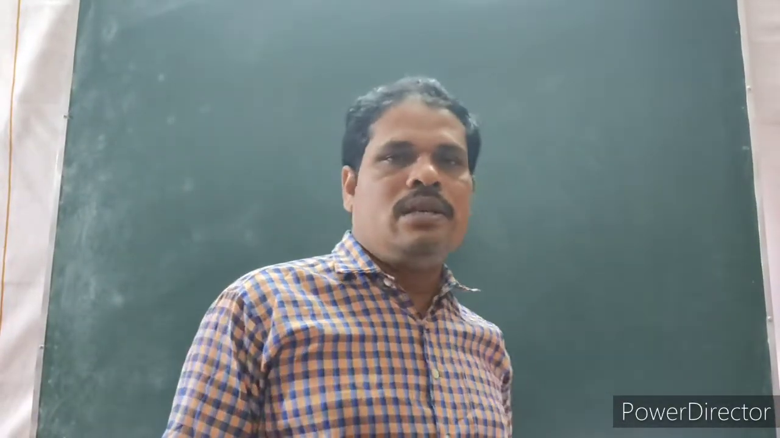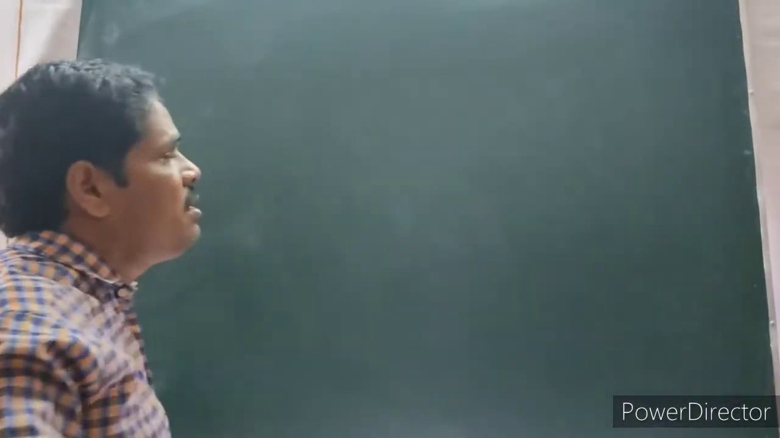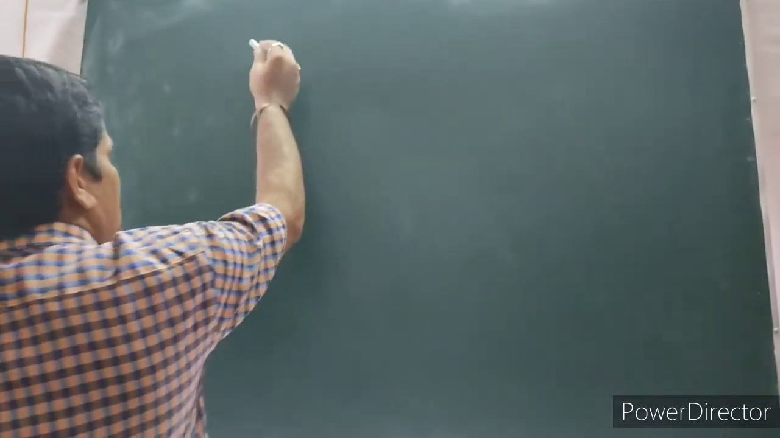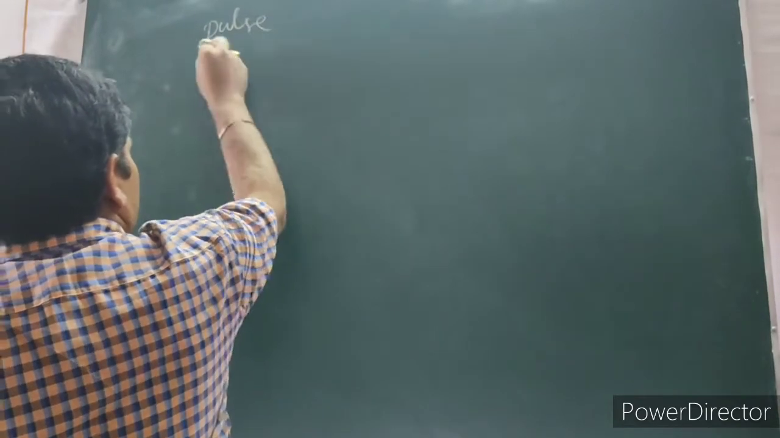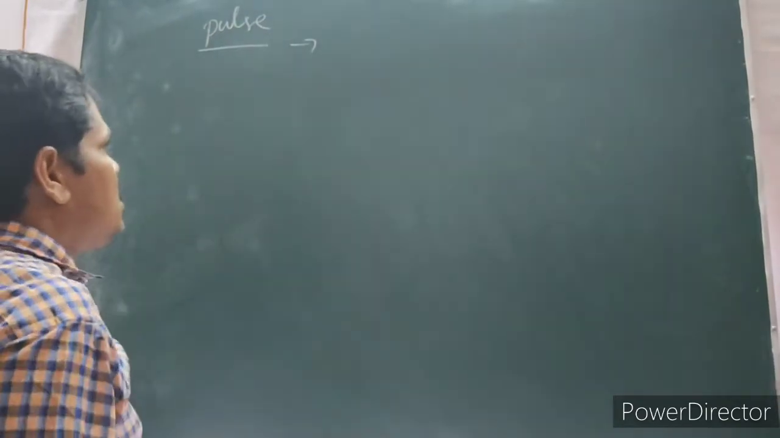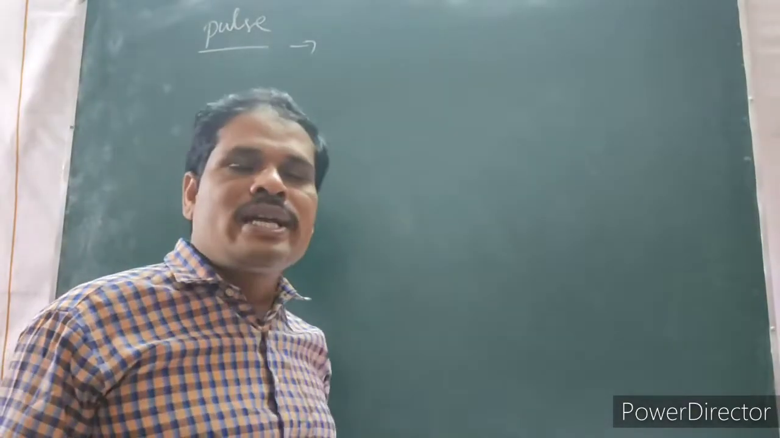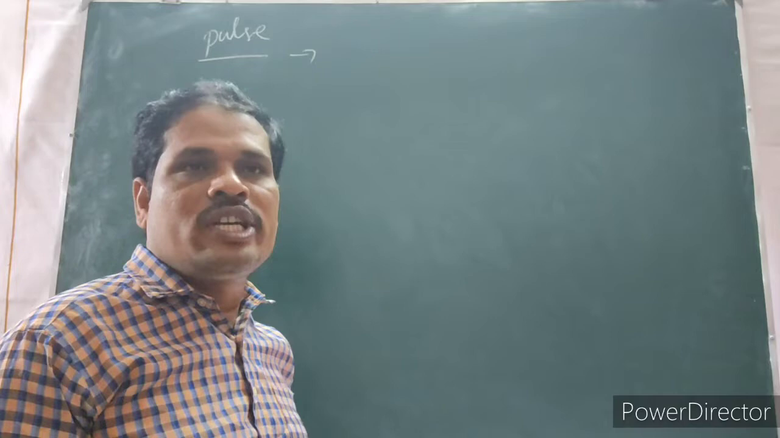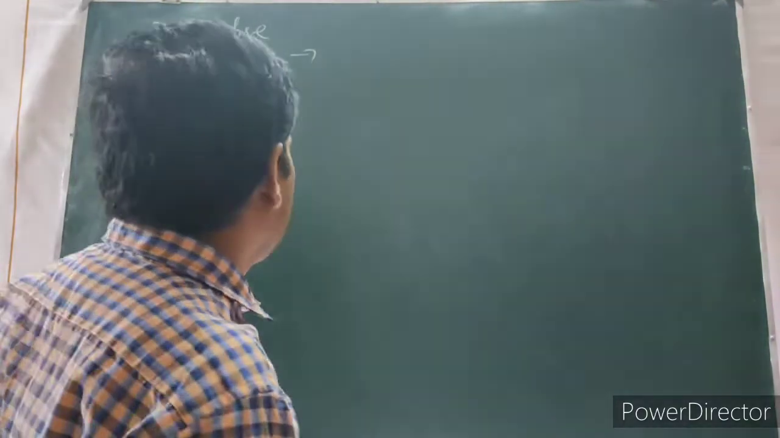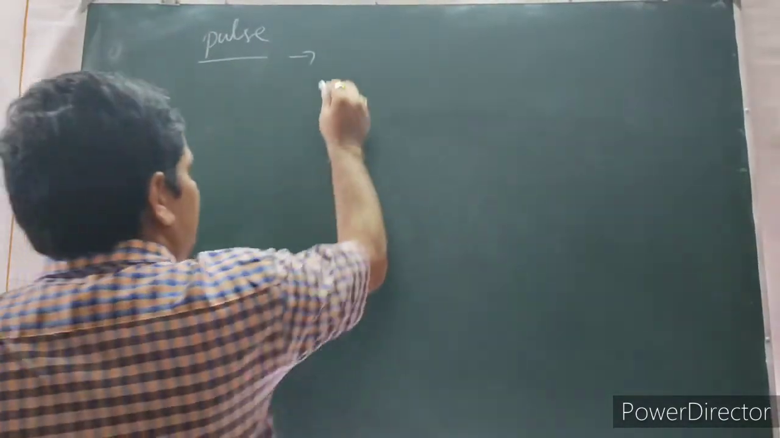Hello students, in this session we will continue the remaining part of the circulatory system. Under this, what is the meaning of pulse? Pulse means the rhythmic contraction and relaxation of the heart is expressed in the different locations of the body. That is only called as pulse.